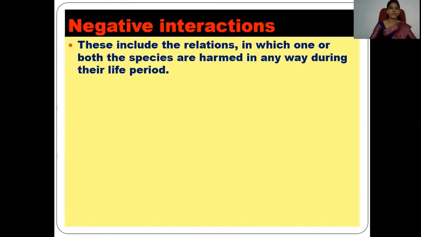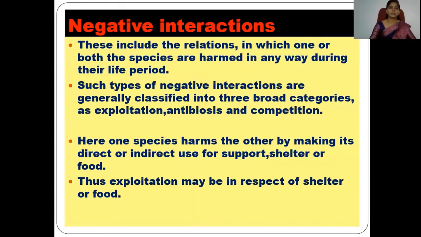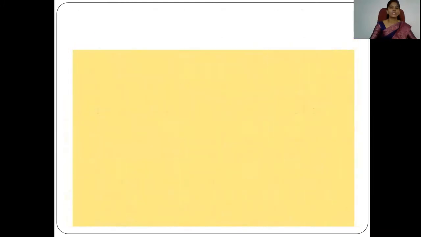But negative interaction can be divided into a category known as exploitation. Exploitation may be in respect of shelter, food, or particularly support. The relationships in respect of food and shelter are divided into two types of exploitation: parasitism and predation. Now we can look at parasitism.